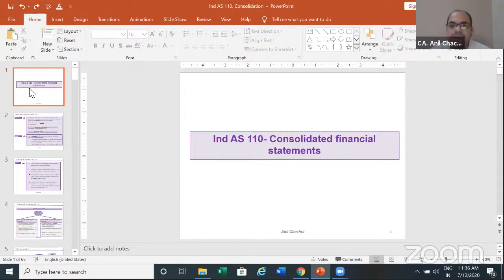These three standards we will discuss under the consolidation part, because all three standards are part of consolidation accounting. In the next 1.5 hours, we will discuss these three standards, and at the end of the session, we will take the Q&A, questions and answers. So let's start the discussion relating to consolidation of financial statements. The first standard is Ind AS 110, consolidated financial statements.